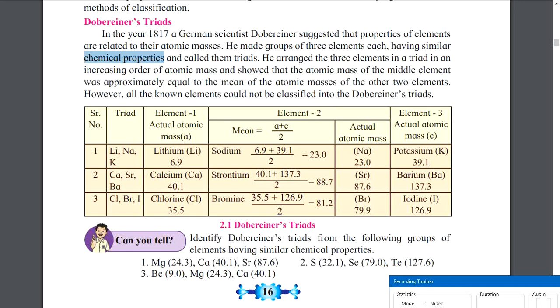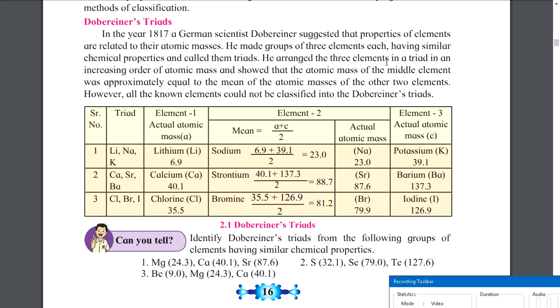Now you might not know what a reaction is. Do not worry about it. Reaction means basically we will try to add two compounds or two elements, and then we will try to find some third product. We have a separate chapter for that. So chemical properties are generally derived from chemical reactions, and then he made a group of three elements each. So he took three elements, and those three elements had similar chemical properties, and then he called them triads.